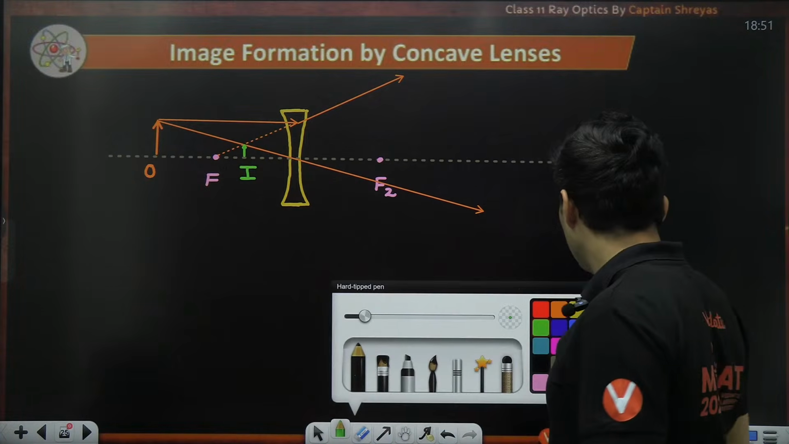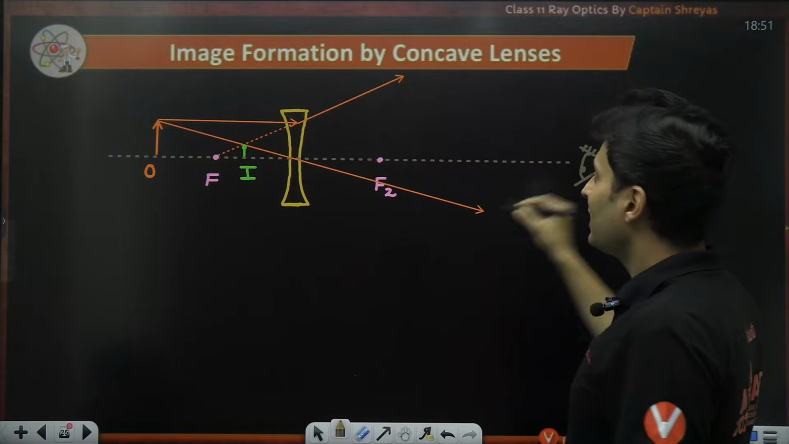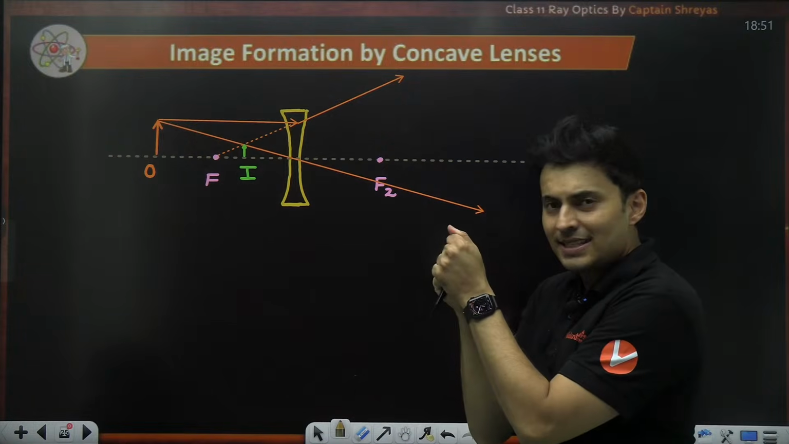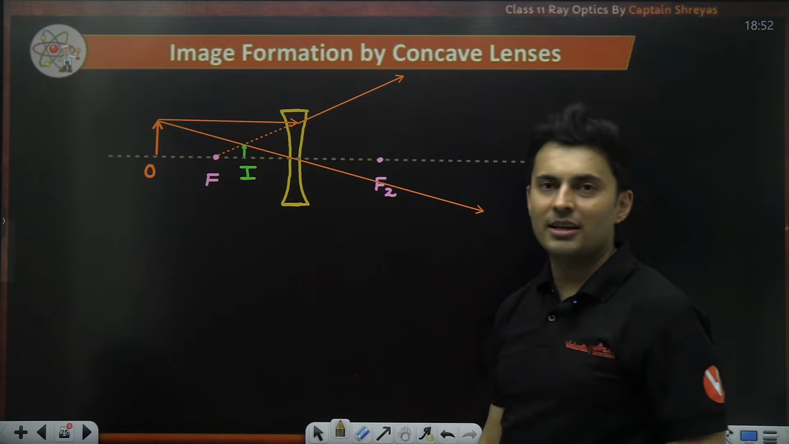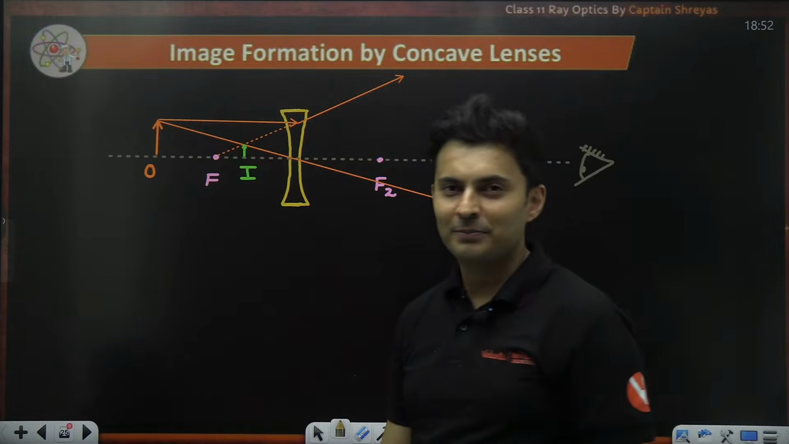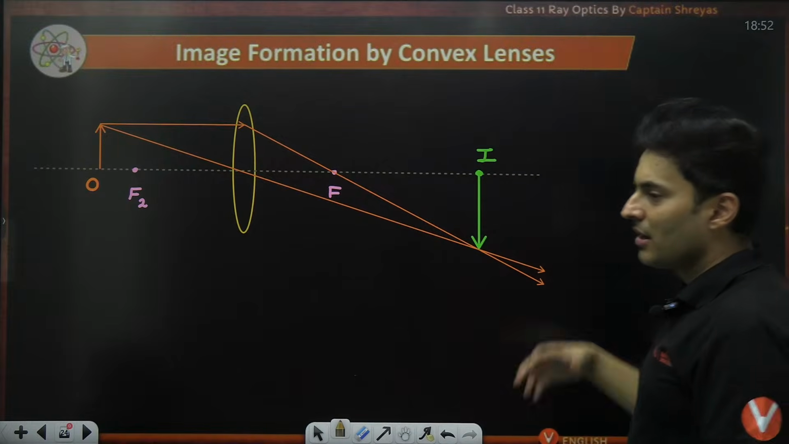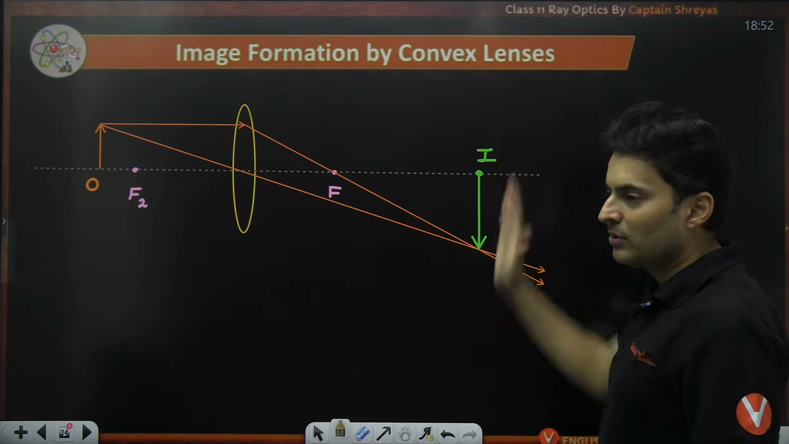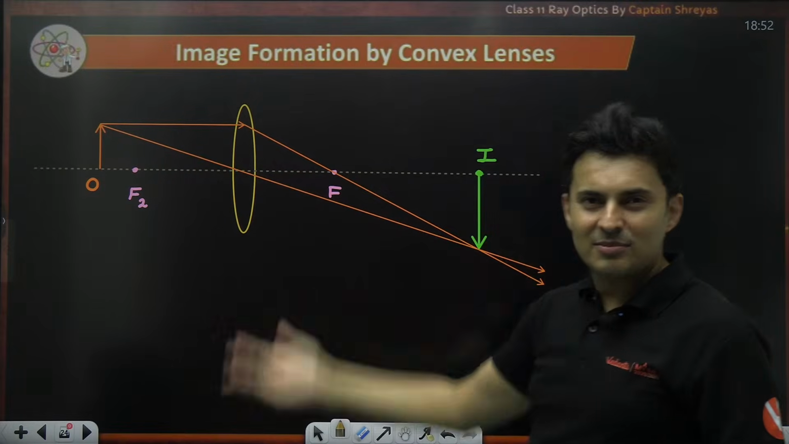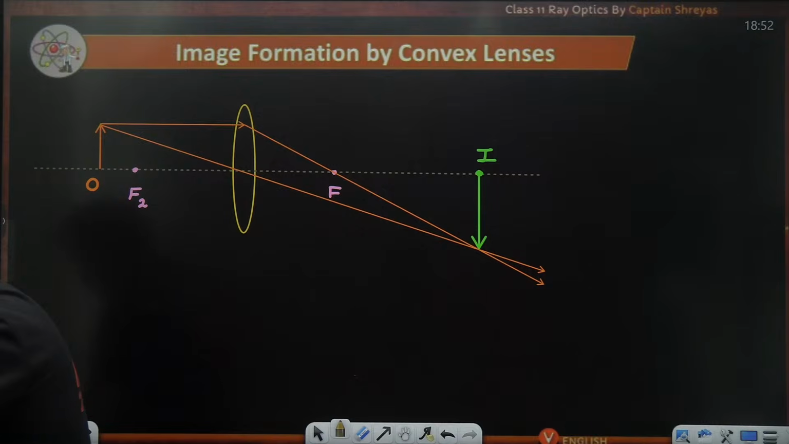So if somebody observes this object through this lens from this side, he will see a small image of that object in front, which is erect in nature. In this scenario, this image will not be seen with the naked eye, but you'll have to take a sheet or some screen to see that image. Got it, everyone? Absolutely clear?